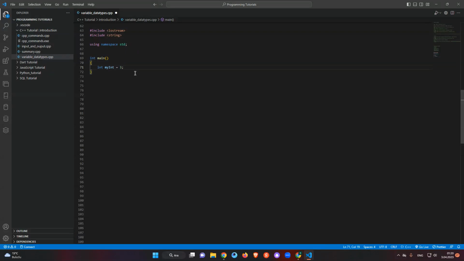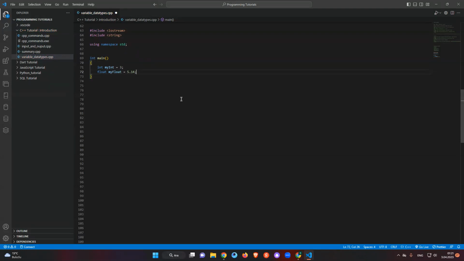All right, let's do the same thing for float. So we say float myFloat equals 5.14, and I added the semicolon here.